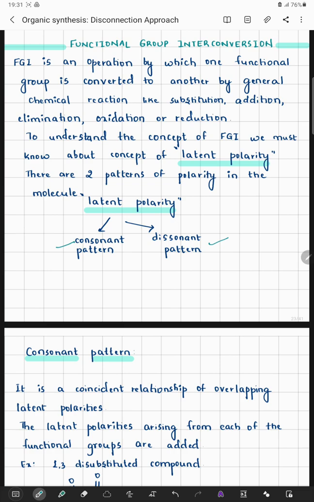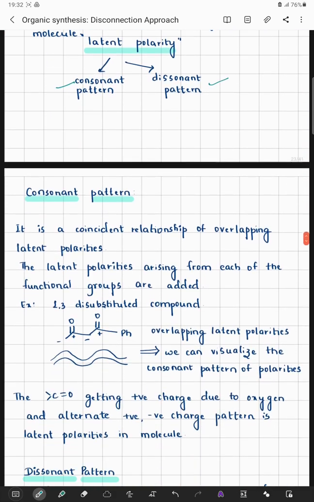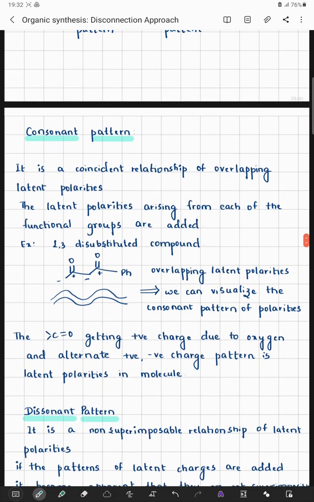So to understand functional group interconversion, it is very important to learn about latent polarity, under which we will be looking at two types of patterns. One is the consonant pattern, the other one is called the dissonant pattern. Let us now discuss the consonant pattern.